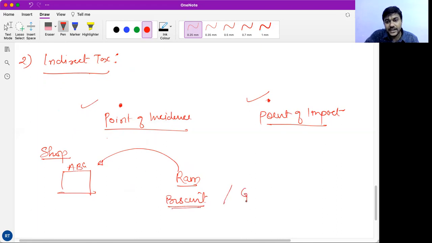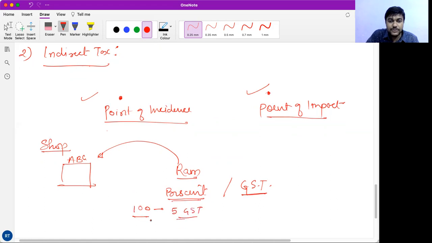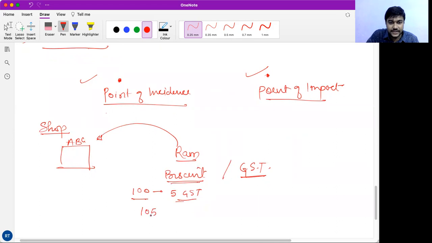The prominent indirect tax in India currently is GST. So GST will be collected. Let's say the biscuit price is 100 rupees. So 5 rupees you have to pay as GST. So what will be the total price of the biscuit? That is 105.